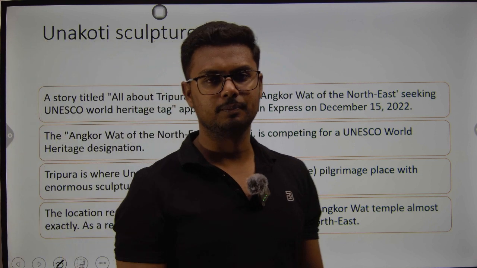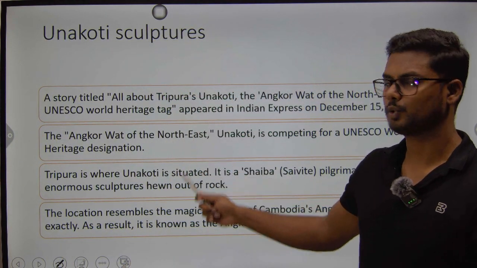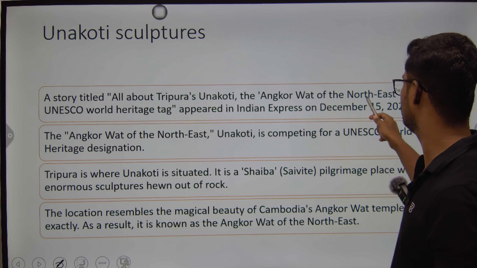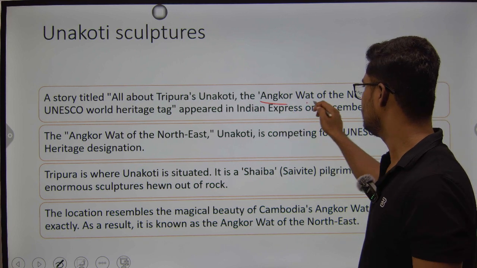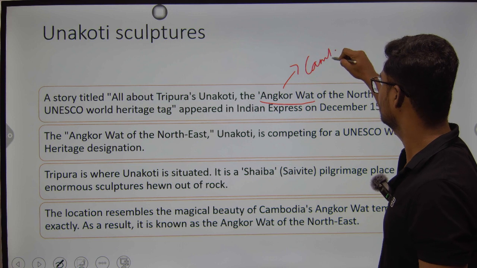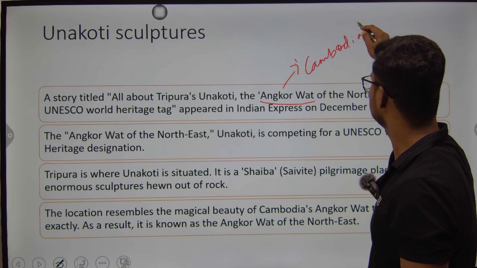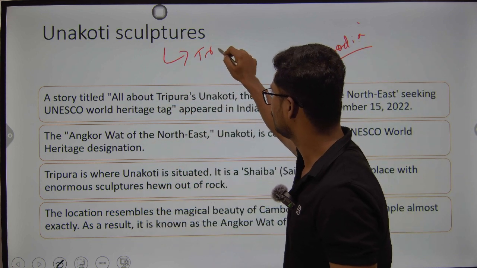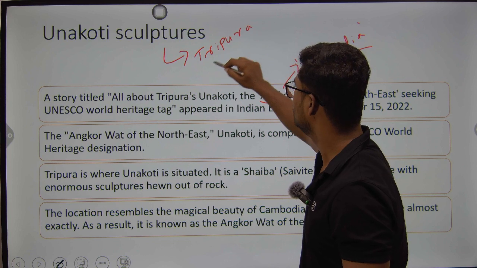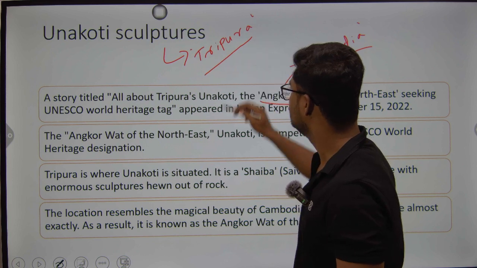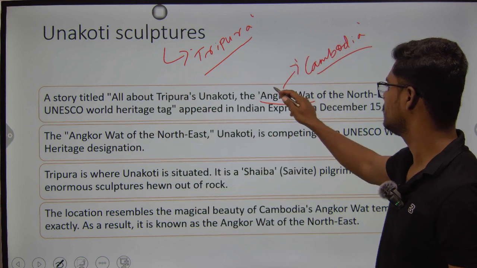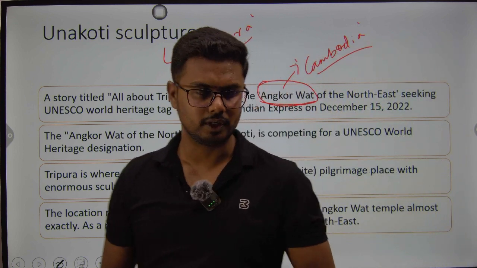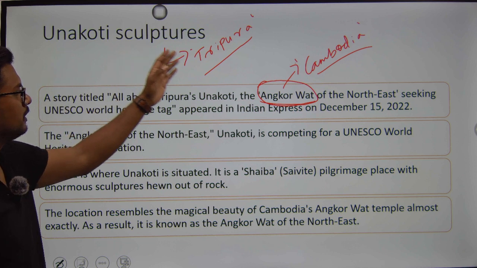Unakoti sculptures. See, it was in the news because a book was released which was named All About Tripura's Unakoti, the Angkor Wat of Northeast. So this Angkor Wat is a famous temple of Cambodia. It is a South Asian country. So these Unakoti sculptures, which are present in the state of Tripura, located in the northeastern part of our lovely India, actually resemble those sculptures which are located in Angkor Wat. This was the context. So let me tell you both about the Unakoti sculptures and Angkor Wat.